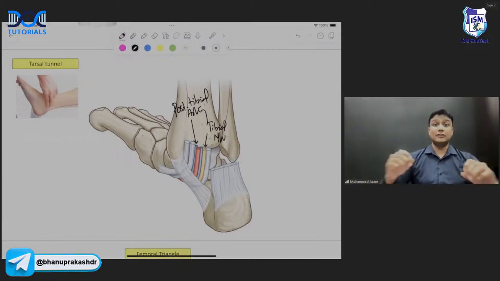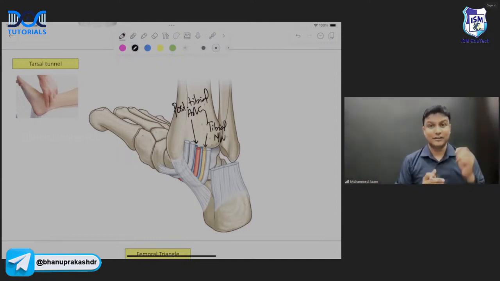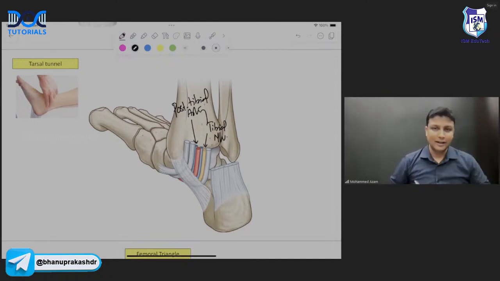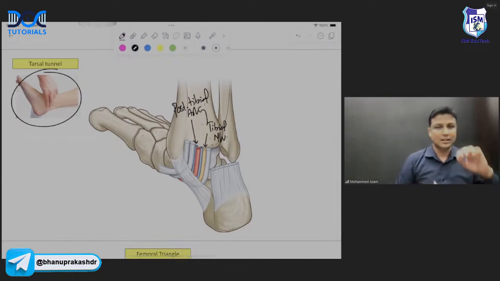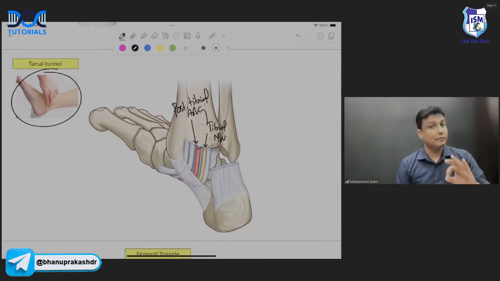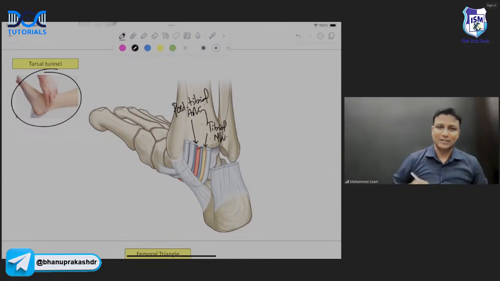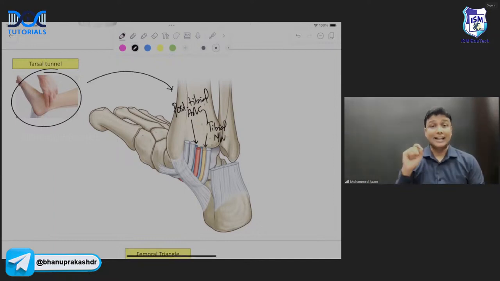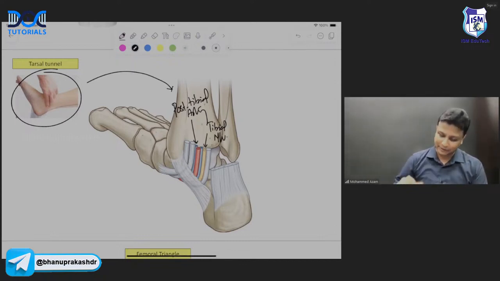So what is the nerve which will be involved in the tarsal tunnel syndrome, sir? Tibial nerve will be involved. ठीक है ना? Then what is the artery present over here? Posterior tibial artery. और अगर आप यहाँ पर इस डायग्राम को देखोगे, if you just keep your fingers over there, you will be able to feel the peripheral pulse over there. So by which artery are you able to feel the peripheral pulse? That is the posterior tibial artery. And that was an image-based question in your MCI exams. So that is important to remember here.